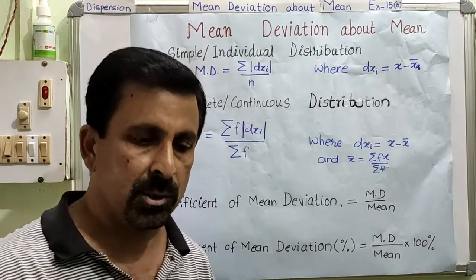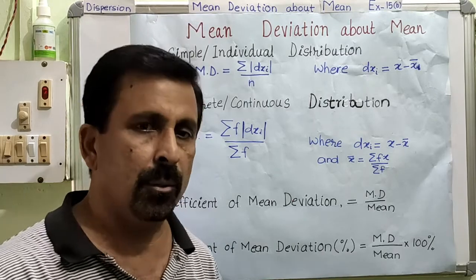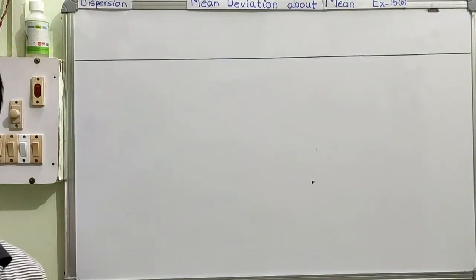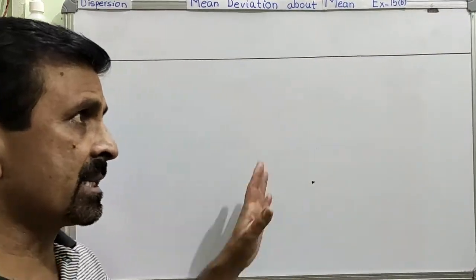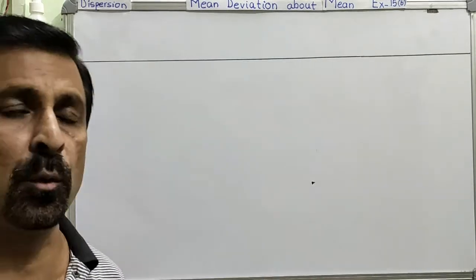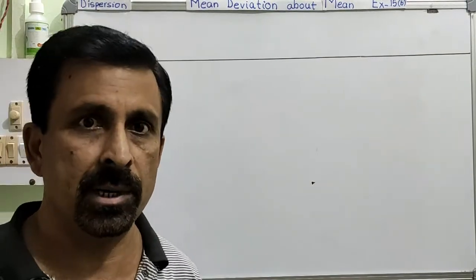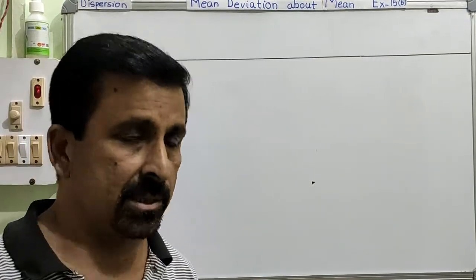Am I very clear? So first of all, write down this formula, then we are moving on to some questions. Thank you. Alright. So now we are going to start with question number 2. Now before I start, I will tell you that this mean deviation topic we are supposed to do from the class 12 textbook, right? Not our class 11 textbook.